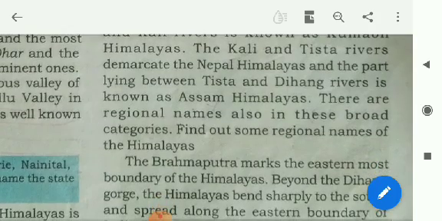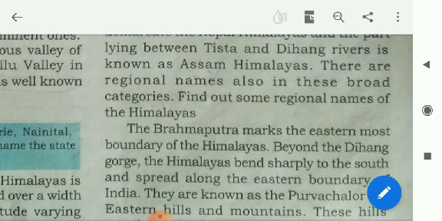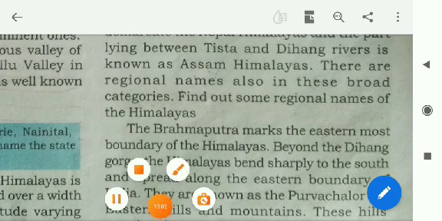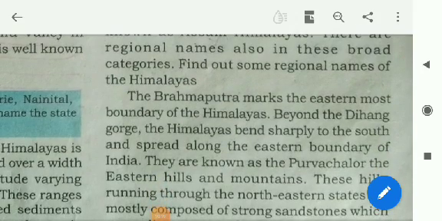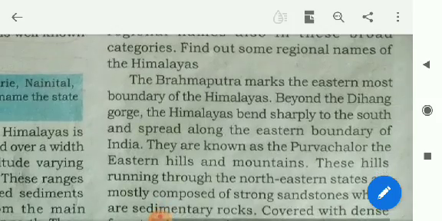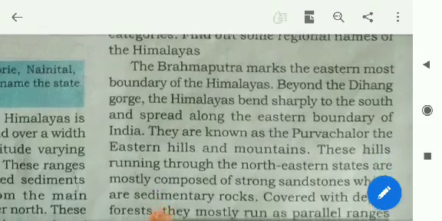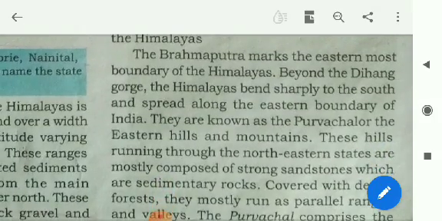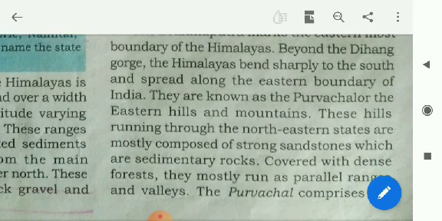The Kali and Tista rivers demarcate the Nepal Himalayas, and the part lying between Tista and Dihang rivers is known as Assam Himalayas. There are regional names also in these broad categories. Find out some regional names of the Himalayas. The Brahmaputra marks the easternmost boundary of the Himalayas.